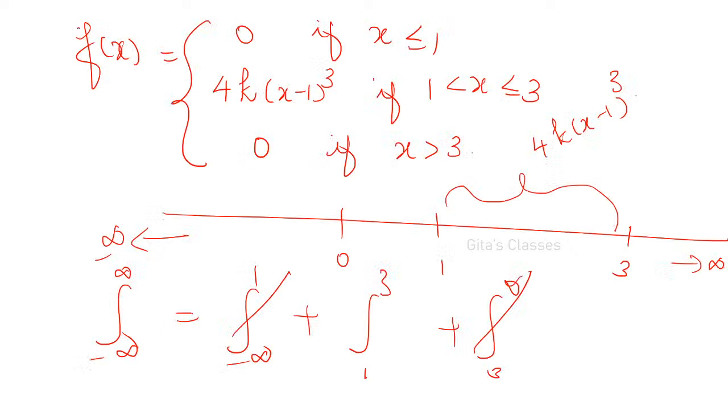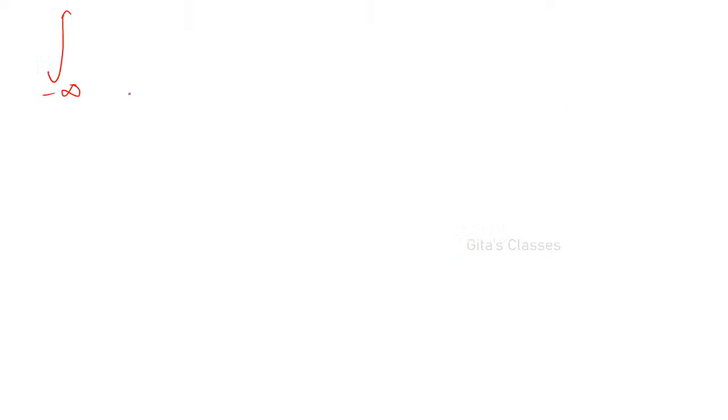So, what is the first question? Find the value of k. We know that it is a probability function. Distribution function means we have found this as a density function. This is our probability density function, our PDF. If it is a PDF, you know that the integral from minus infinity to plus infinity of f of x dx is equal to 1, right?